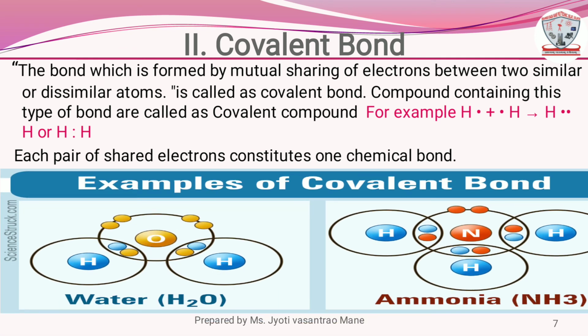See, this is the example of covalent bond. First example is the water molecule and second example is the ammonia molecule, NH3. In this water molecule, oxygen shares 2 electrons, one with each hydrogen atom. In case of nitrogen, ammonia molecule, nitrogen shares 3 electrons, one with each hydrogen atom.